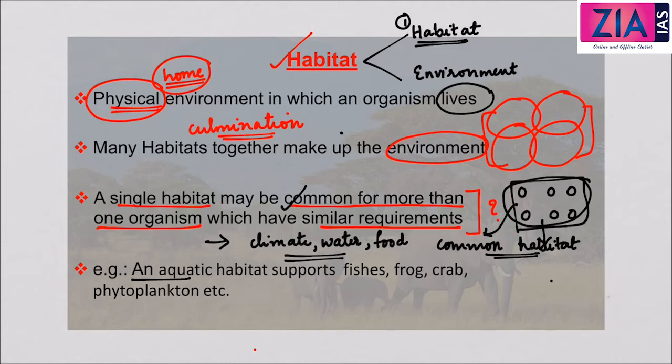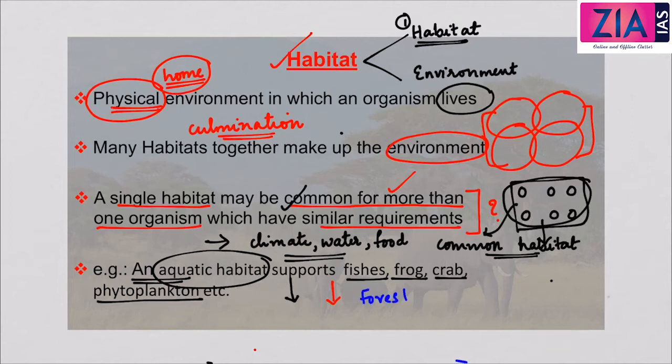An example is an aquatic habitat, which supports fishes, frog, crab, phytoplankton, etc. So it is not that one habitat is specifically meant for one organism or one kind of species. It can be common for more than one organism. Now, certain names of certain habitats: for example, forest. Forest is an example of a habitat. River. These are all examples of habitats.